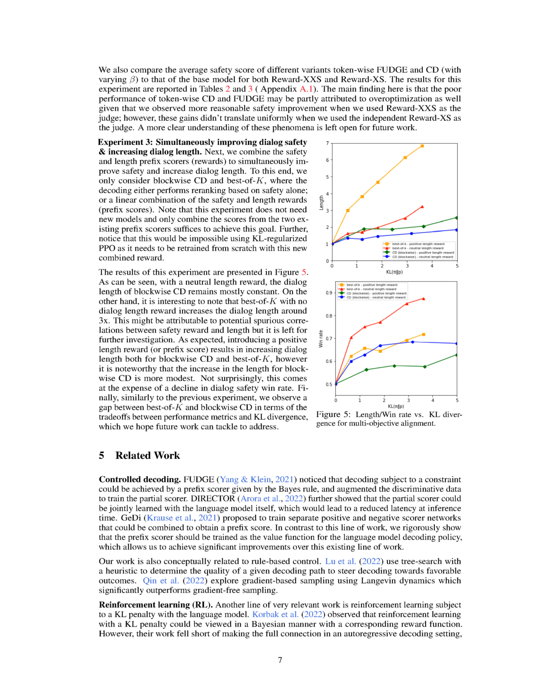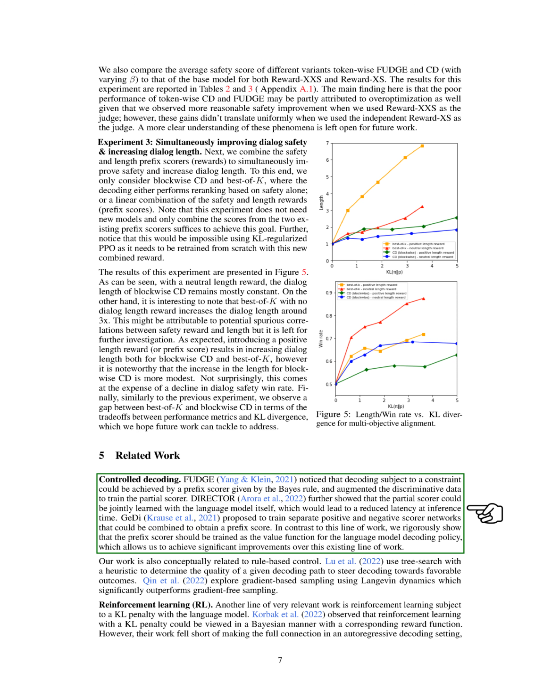Section 5. Related work. In this section, we'll discuss related work in the field. Firstly, we'll look at controlled decoding. Fudge discovered that decoding with a specific constraint could be achieved using a prefix score, which is a tool that uses Bayes' rule. They also improved the training data to train this prefix score. Director took this a step further by demonstrating that the prefix score could be learned in conjunction with the language model itself, which would result in faster inference times.